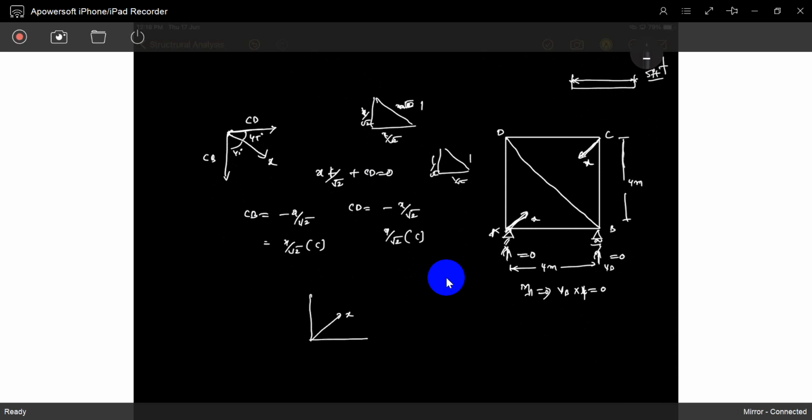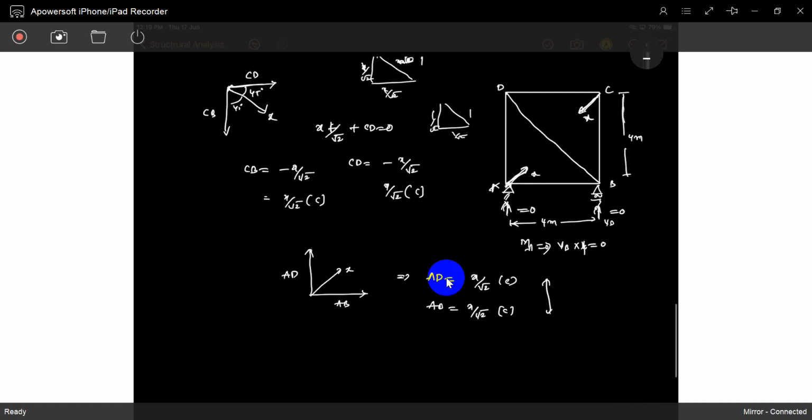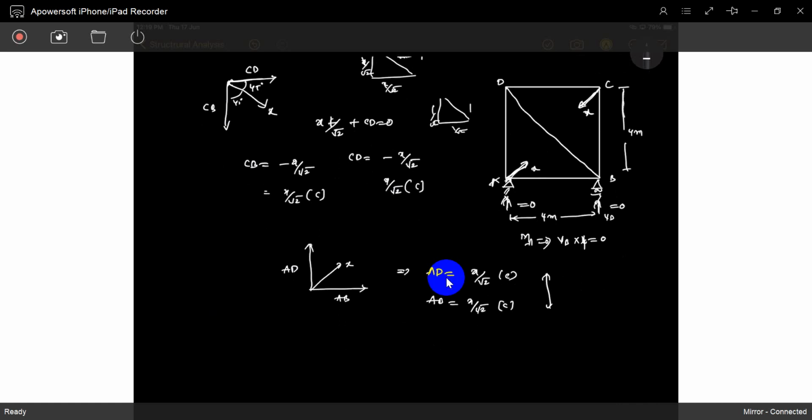This is X. So what will happen? This is AD. This is AB. This is X. So no reaction at all. So taken same. AD is also X by root 2 compression. AB also X by root 2 compression. That's it. So go to joint D.